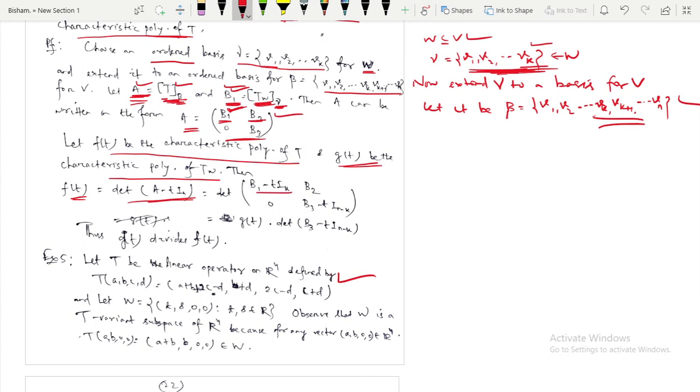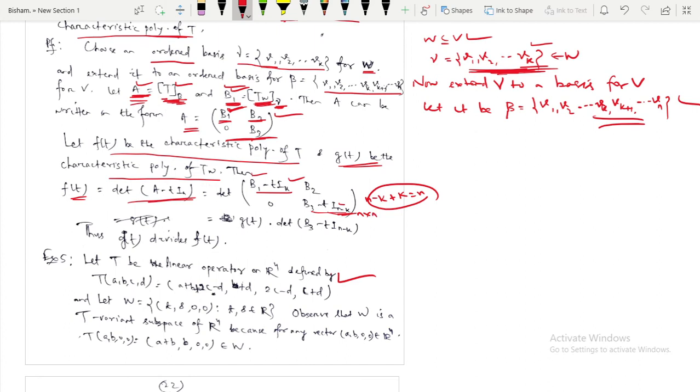That's why I have written B1 minus tI_k, and for this one B3 is here, so this is B3 minus tI_(n minus k), because k is here and n minus k is here, so the total order of the matrix is n. This is n minus k, and this one is k. So that's the matrix, a matrix of order n cross n.